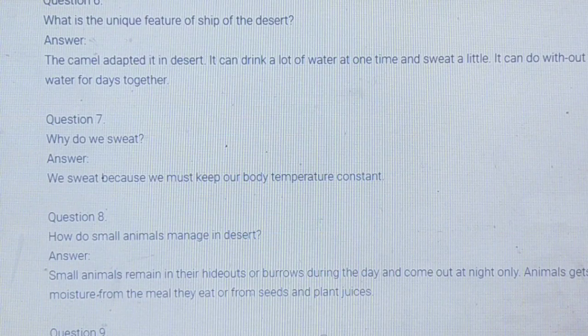What do small animals do to manage themselves in the desert? Or how do small animals manage in desert? Because in desert the conditions are very hard. Water is less. Small animals remain in their hideouts or burrows. So in the holes, during the whole day they will remain in the hole and come out at night only.